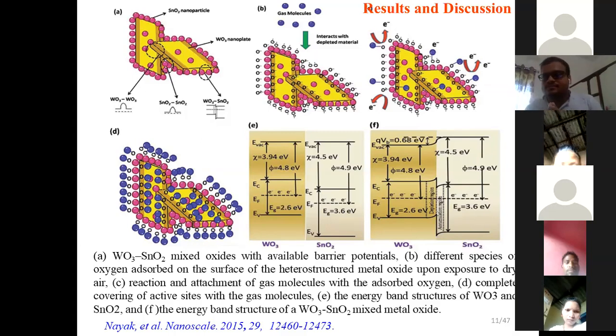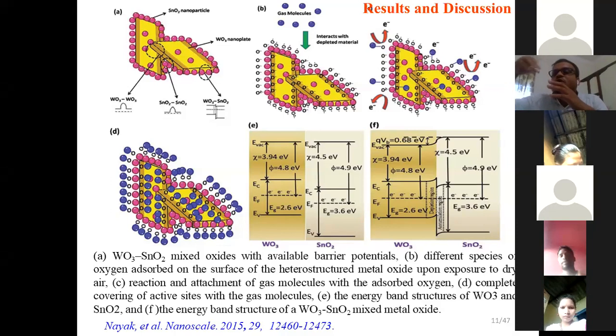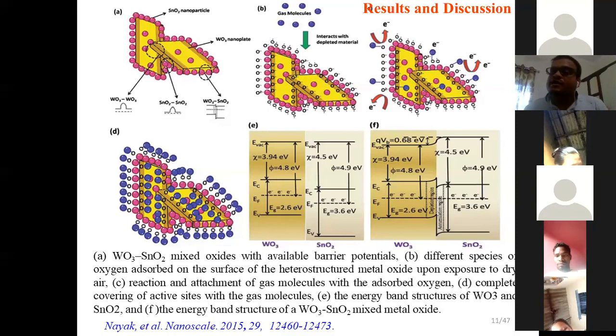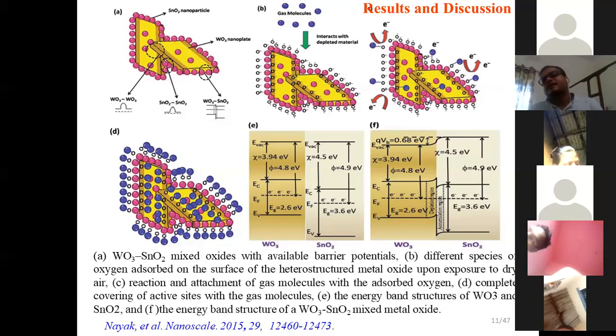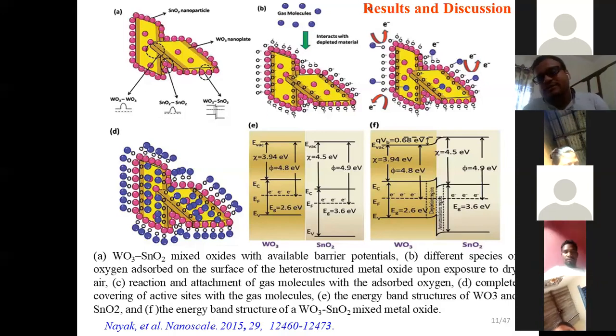But in the case of ethanol, the kinetic diameter is 0.45, a little bit larger, so it cannot interact with all the junctions when a high amount of tin oxide particles is present, or in the agglomerated case. So we cannot get high selectivity at the highest amount of tin oxide particles. But at a moderate amount, it is able to interact with all the junctions, so we get higher selectivity for ethanol at a moderate concentration of tin precursor on that WO3 tin oxide composite.